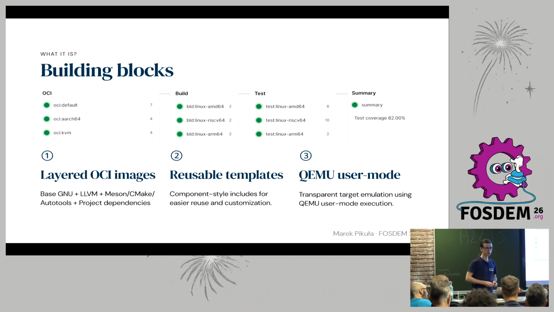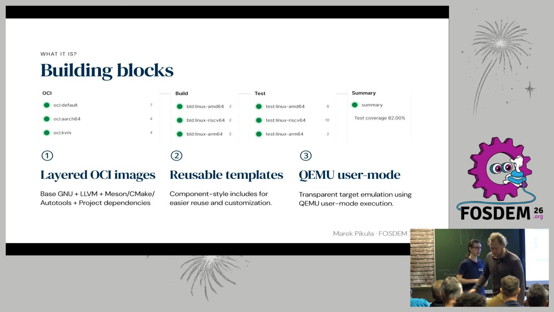So what are the building blocks? First we have the OCI images, which are layered, so depending on your project you could have a base GNU layer, then add LLVM as well if you want to test with both compilers. Then you can add your build tool. In our case we support for now only Meson, but we have plans to extend it to CMake and Autotools. And then you can add another layer with your project dependencies.